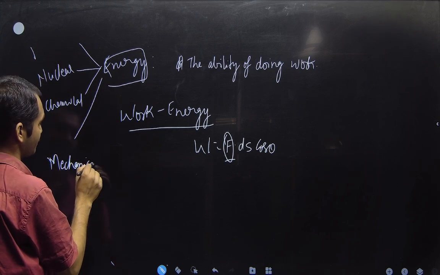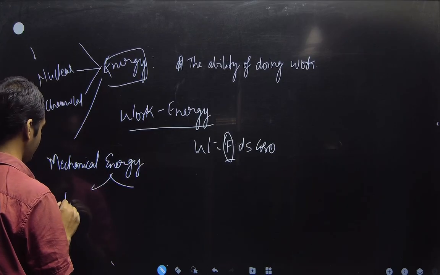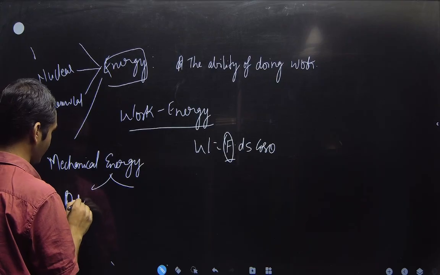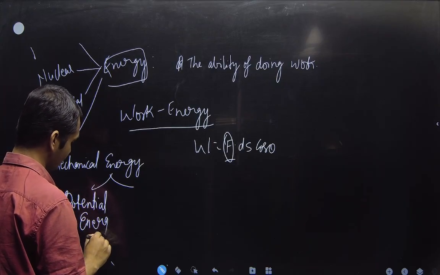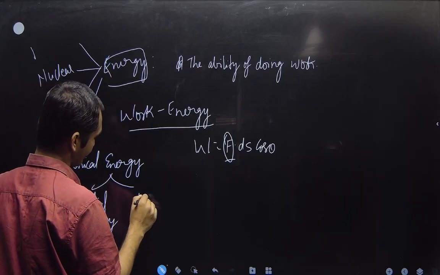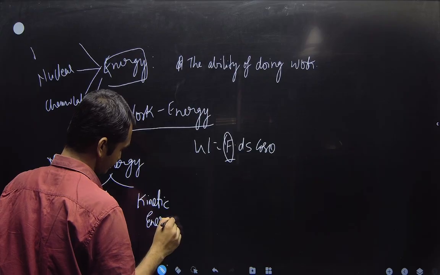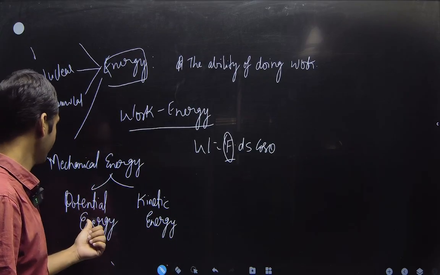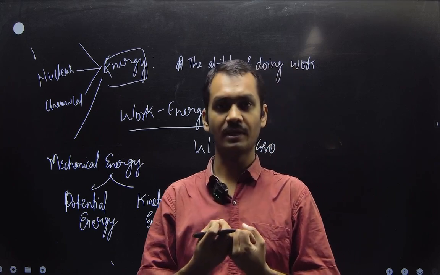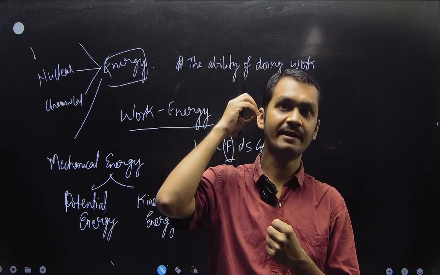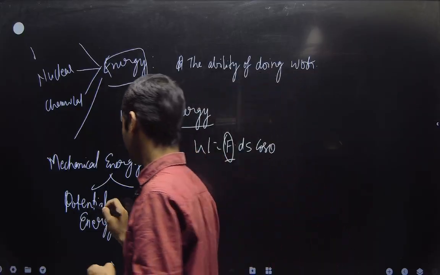Mechanical energy is of two types. First is potential energy, second is kinetic energy. We generally know about potential. What is potential energy? When any object has a capability at a specific position, then it is potential energy.